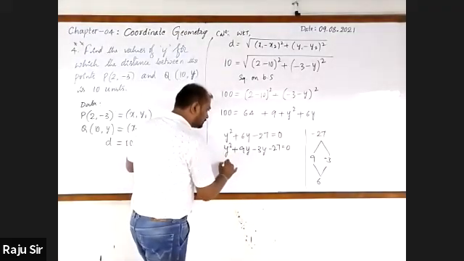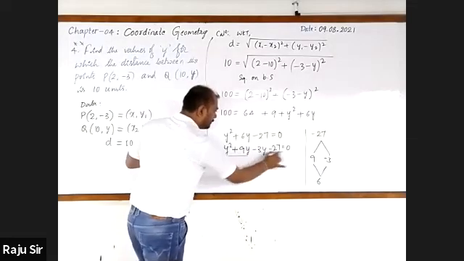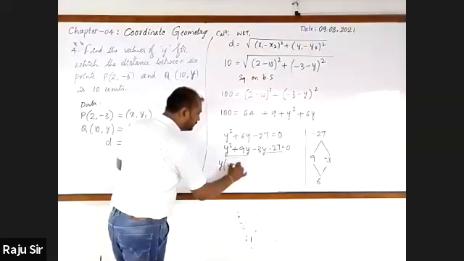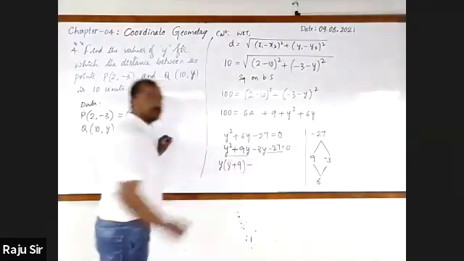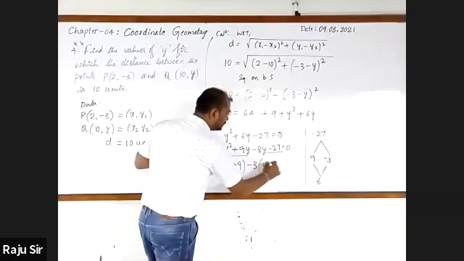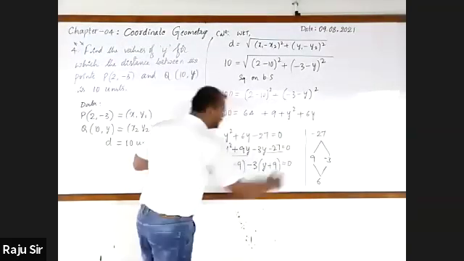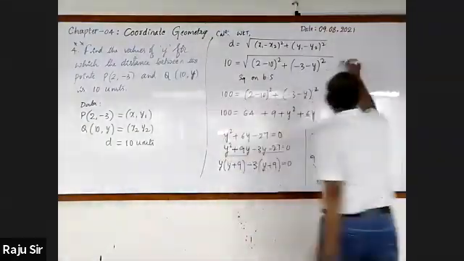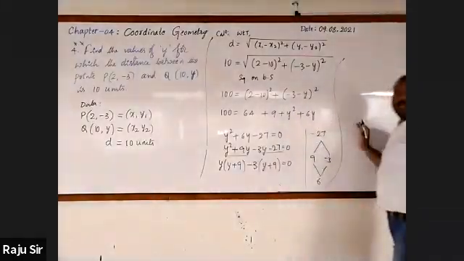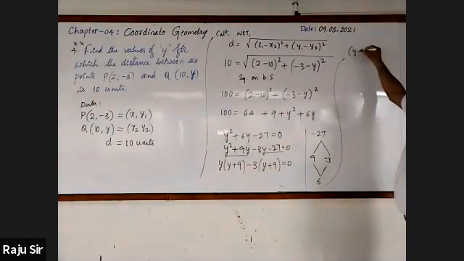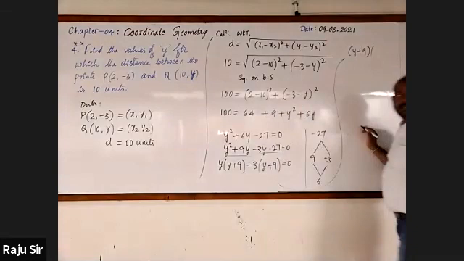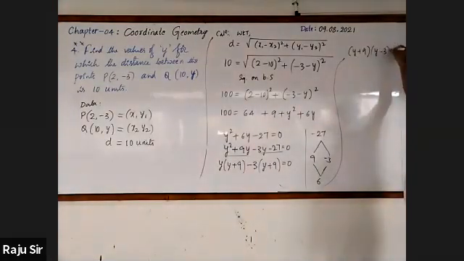Then group them by taking two terms. In the first group, y is common factor. It is y plus 9. In the second group, minus 3 is common factor. This is y plus 9, equal to 0. In this whole statement, y plus 9 is common factor. y plus 9 into the remaining y minus 3 equal to 0.